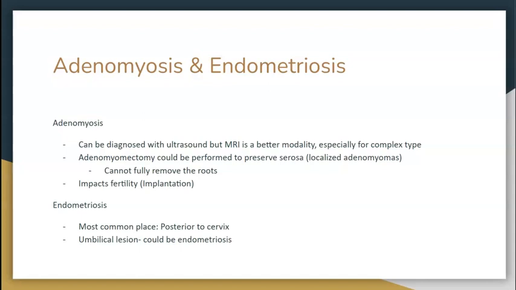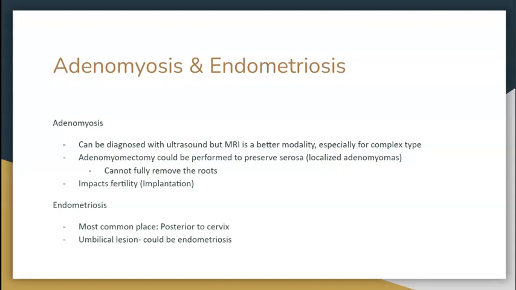Adenomyosis can be diagnosed by a simple transvaginal ultrasound, but MRI is a better and definitive modality for this diagnosis. Moreover, difficult or complex form of adenomyosis is best diagnosed on an MRI. Usually, surgery is not performed for adenomyosis, but if clinically indicated, adenomyomectomy could be performed for localized adenomyomas and to preserve the serosa, but it cannot be fully resected as roots cannot be fully removed. This topic interests us in infertility as it impacts one's fertility, especially implantation, as the fetus is implanted in the endometrium.